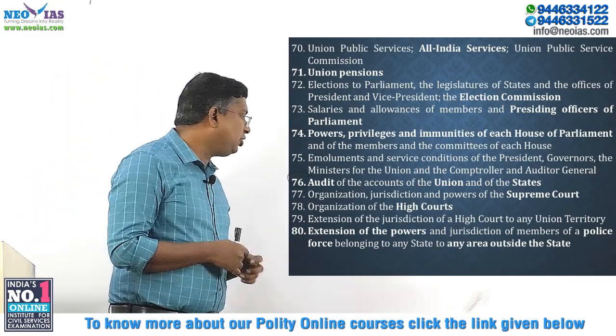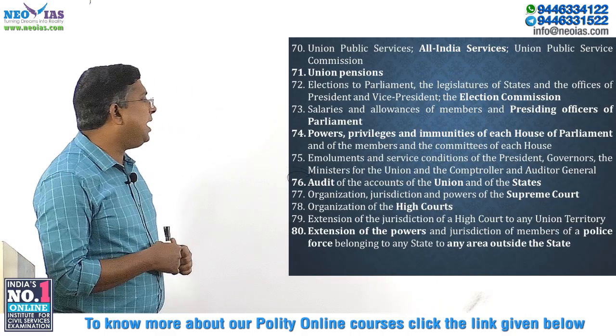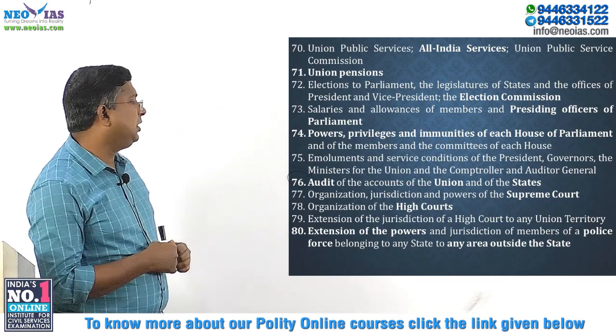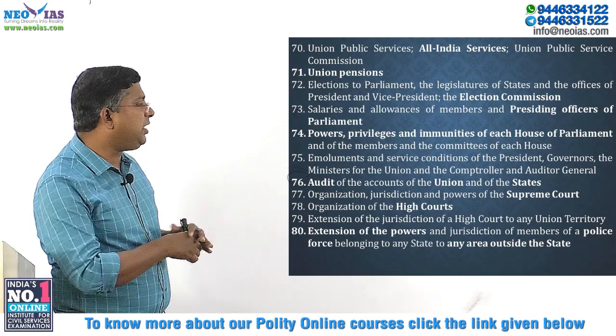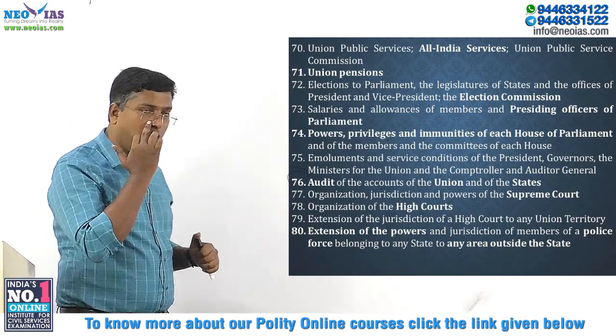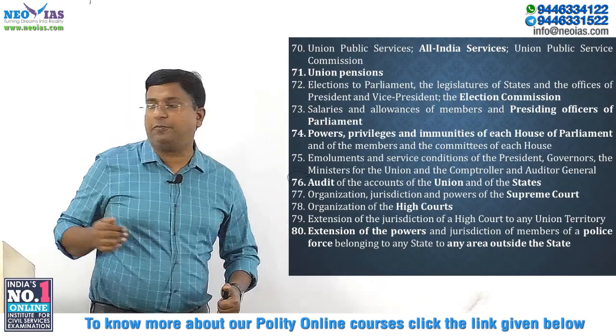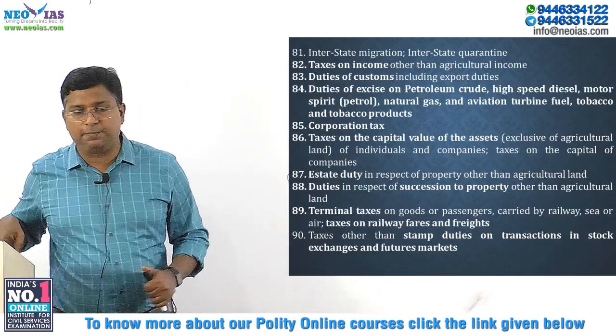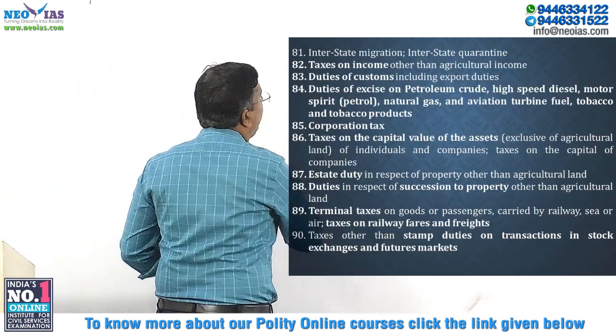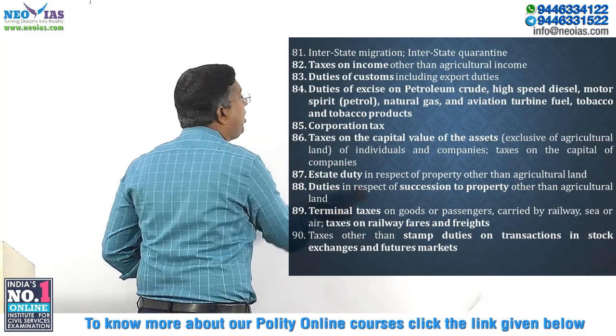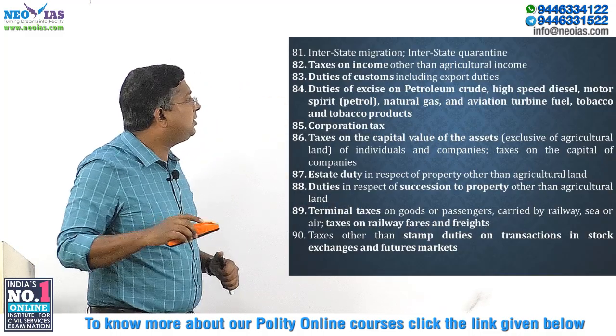Then, extension of the powers and jurisdiction of members of a police force belonging to any state, to any other area outside the state. So, if you want to extend the power of any police force to any other state, that extension of power comes under the union list only. Then, interstate migration and interstate quarantine come under the union list.